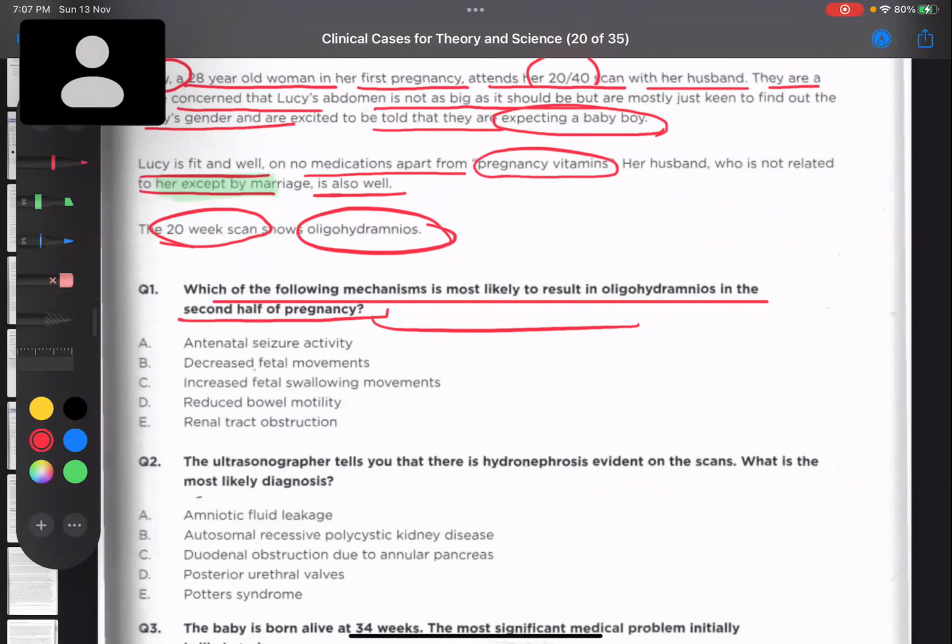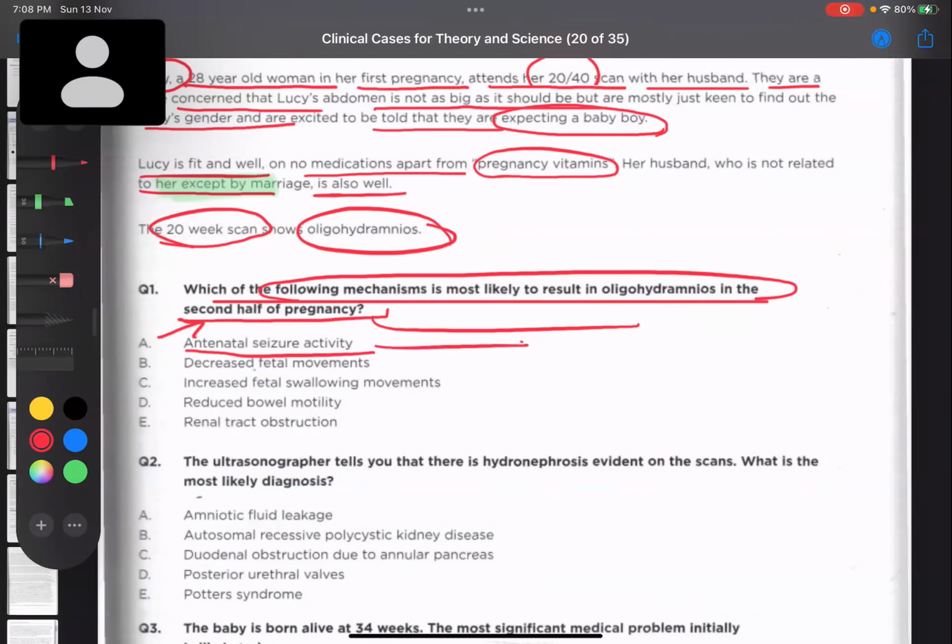The amniotic fluid is being regulated via the skin by free diffusion. But after 20 weeks, that means in the second half of pregnancy, the skin becomes keratinized, and only then can an obstruction lead to oligohydramnios. So that's why they have mentioned the second half of pregnancy. So which of these can lead to oligohydramnios?